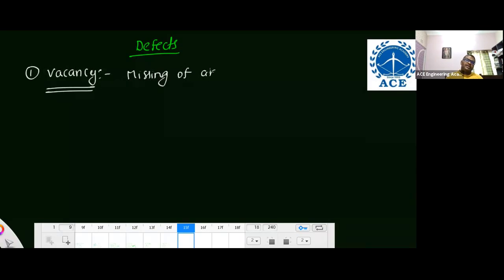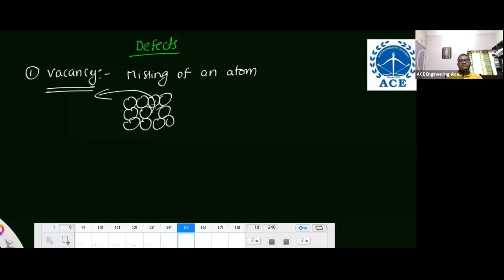Next is defects. There is a chance to ask a question from defects also. And one defect they asked last year, Schottky defect, the basic definition of the Schottky defect. That's why I'll give you these point defects in a simple way. Mostly they'll ask you point defects. 5 defects are there. I'll explain these point defects in a simple way. So one is vacancy. Vacancy means what? Missing of an atom. Missing of an atom, like this.